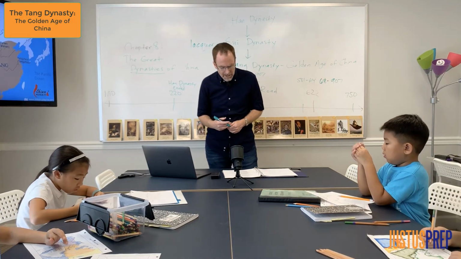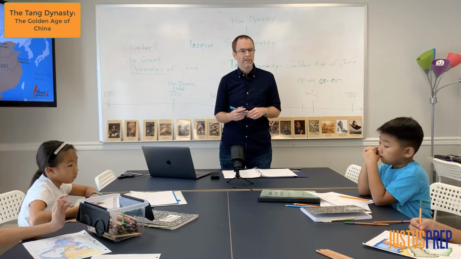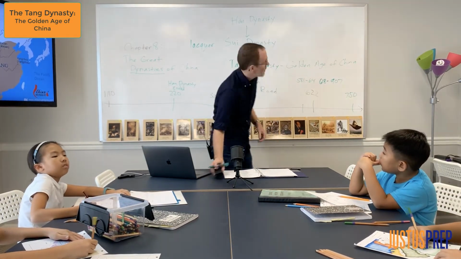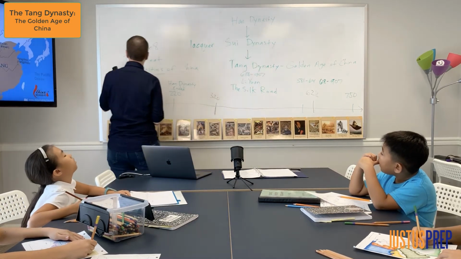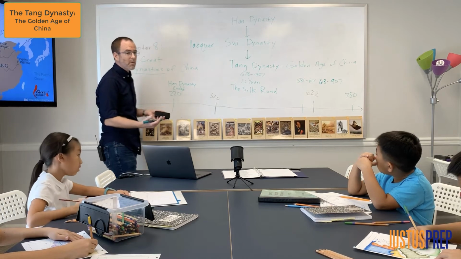What do you think the main religion was in China at this time? Any ideas? We'll talk about the religion for just a minute. Buddhism? Yeah, Buddhism was there, and they allowed that to come in. Remember, the emperor at this time said you could follow whatever religion you wanted.